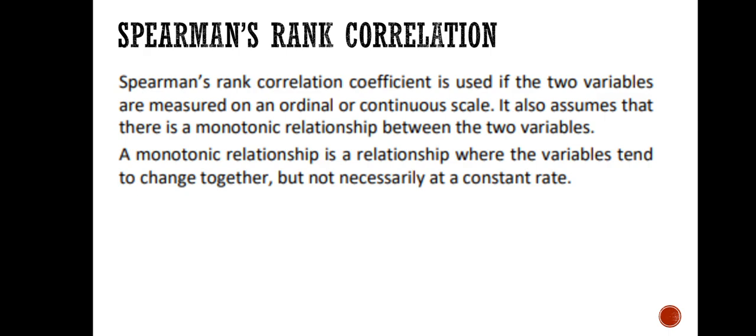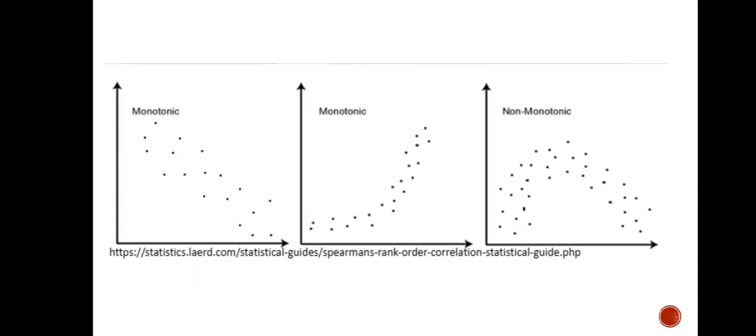So, ano bang monotonic? A monotonic relationship is a relationship where the variables tend to change together but not necessarily at a constant rate. So, doon sa Pearson product moment correlation kasi, ang relationship nila ng two variables tend to change together and it is in a constant rate. So, here, meron tayong graph, no, para sa Spearman's correlation or Spearman's rank correlation. So, ito yung different possible graph, no.